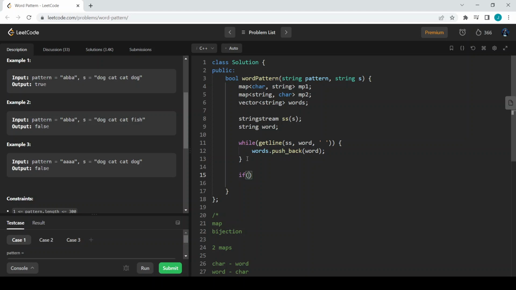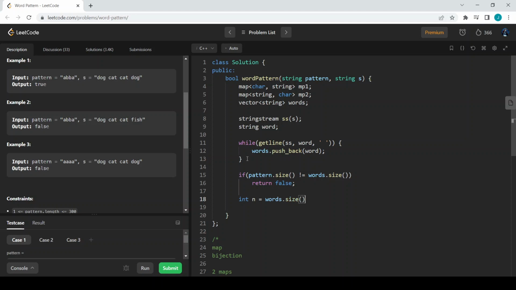If my pattern dot size is not equal to words dot size, then we can just return false, because we can never form a pattern at all, because there are too many words or too many characters in the pattern. So this will be the base condition.